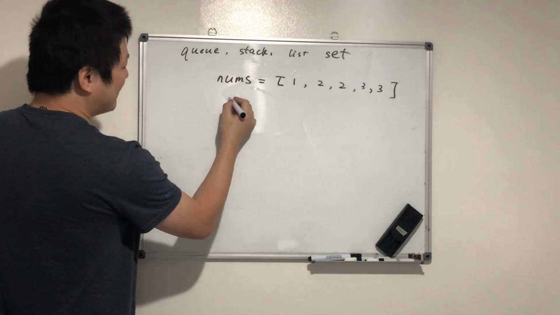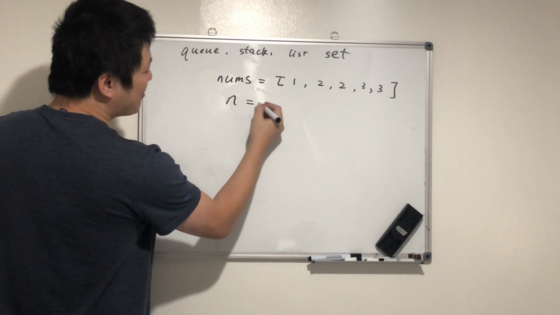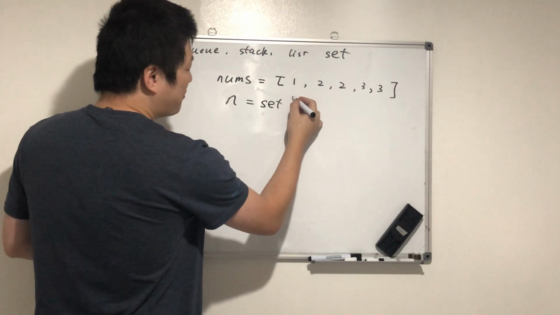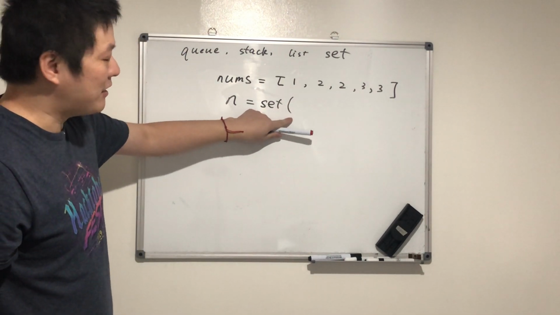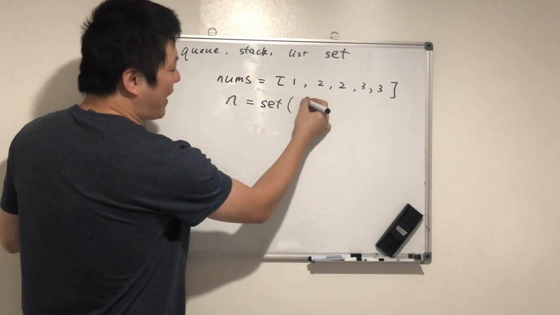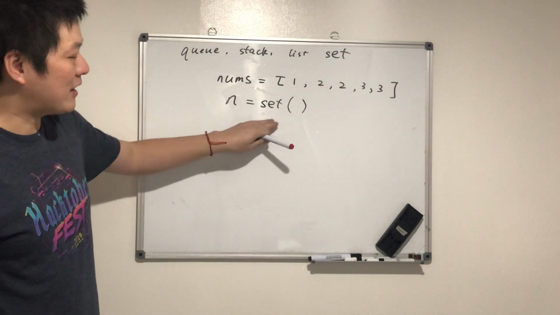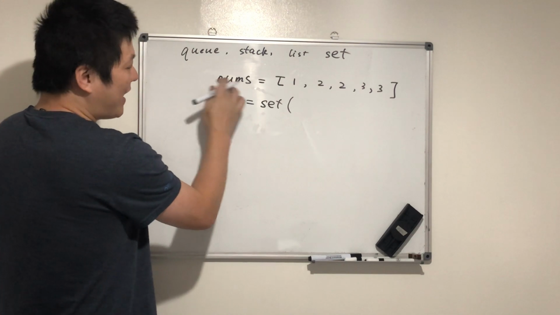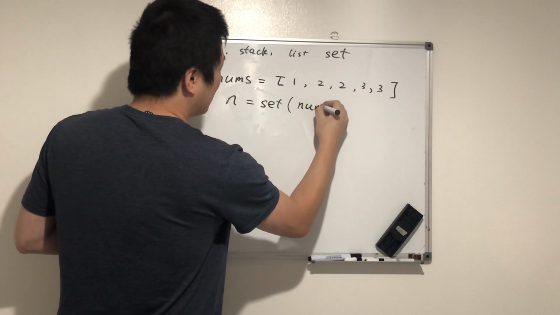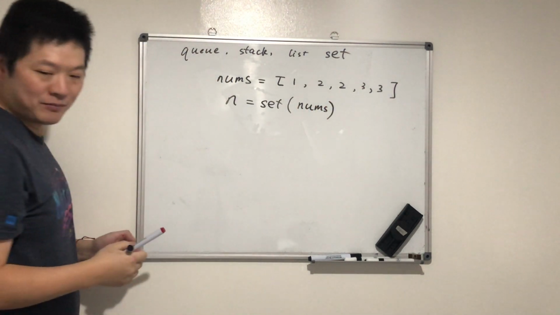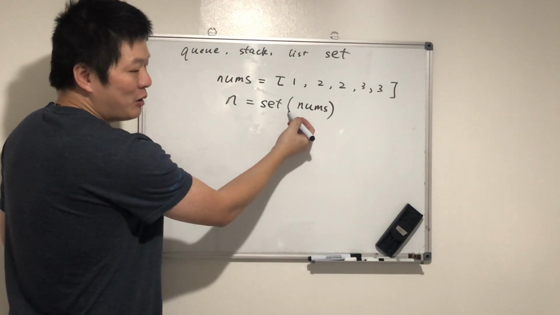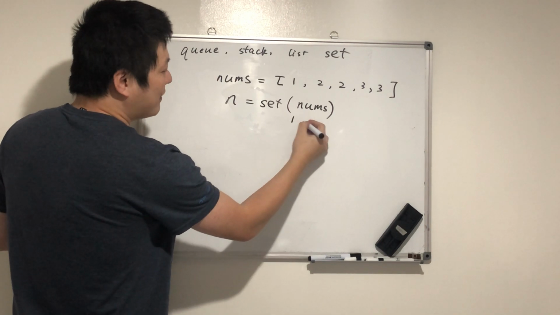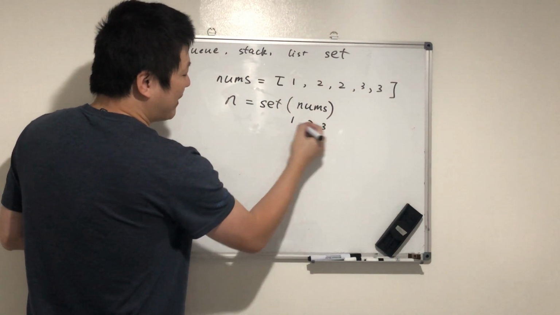Let's call it n. n equals set, we use this keyword set and brackets. You can create an empty set by doing this, or you can take a parameter with the list, numbers. So what do you think will happen? Now n will contain 1, 2, and 3.